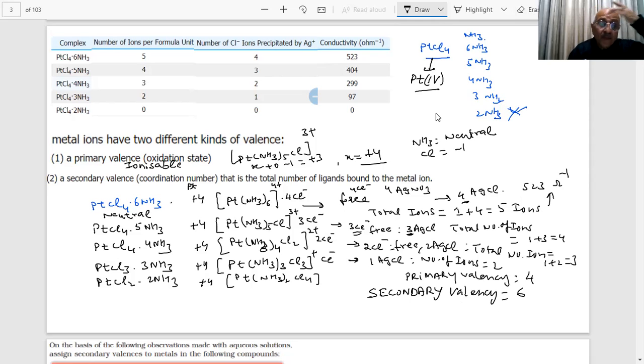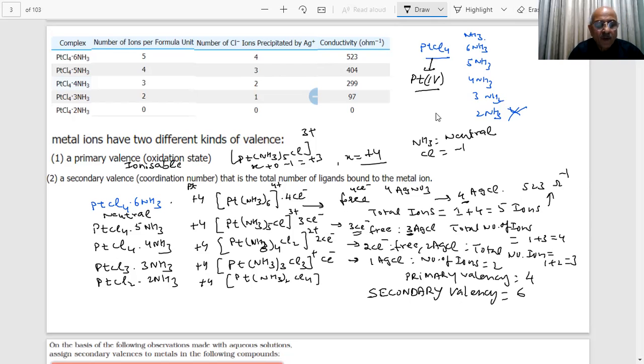So there are two types of valency, students. Secondary valencies are those which are written as the coordination number, or those ligands which are donating their lone pair of electrons to the central metal ion. And primary valency is the oxidation number. Now this is clear. We can remember easily the difference between primary and secondary valencies.